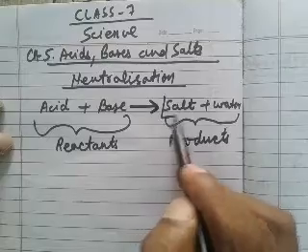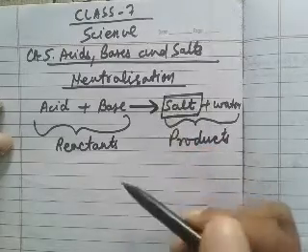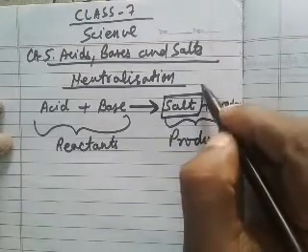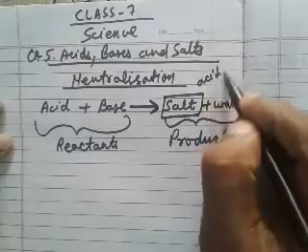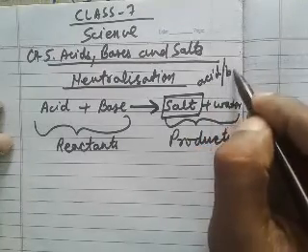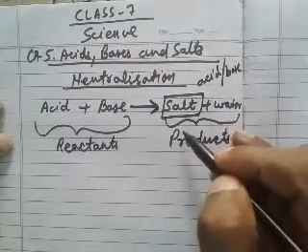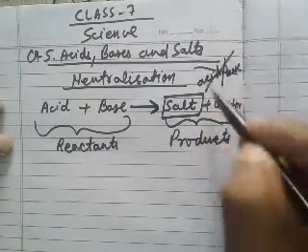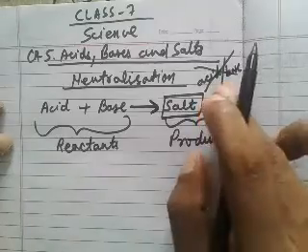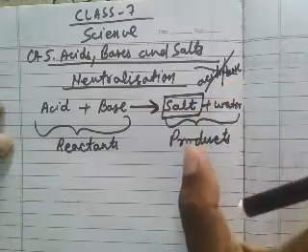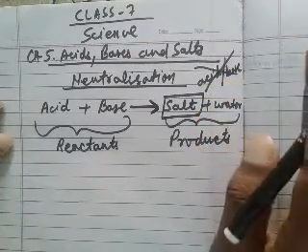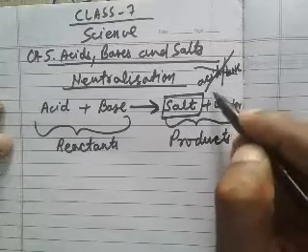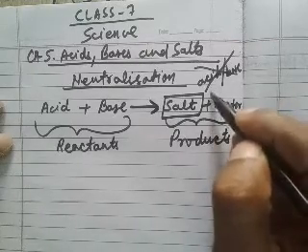And this salt is neither an acid nor a base. It is a neutral compound.